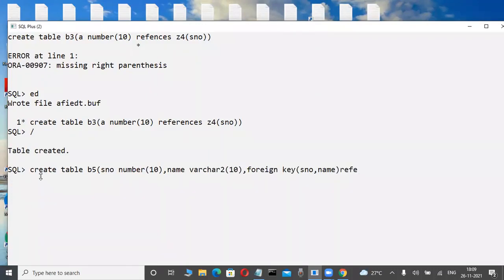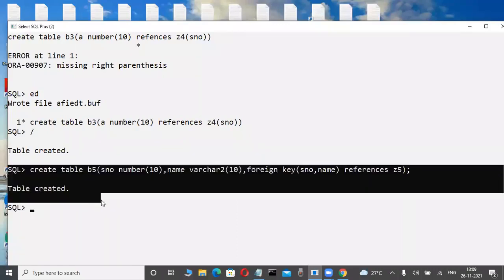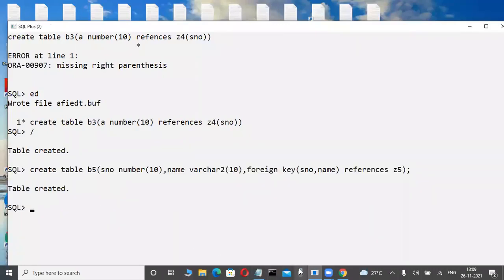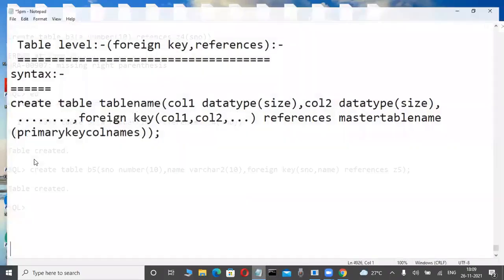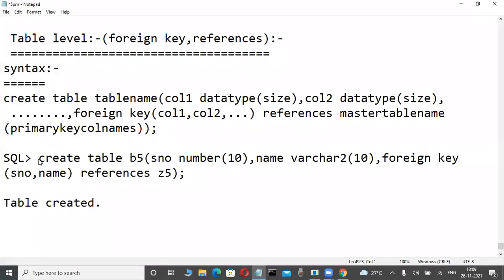Here REFERENCES is a clause. I'm using the same columns, don't worry. Another table name, what is the other table name? REFERENCES is a clause, then the master table, Z5. S number, common name, again the primary key column. I am not using the brackets, not a problem, because I'm using the same column. Write it. Example, right?